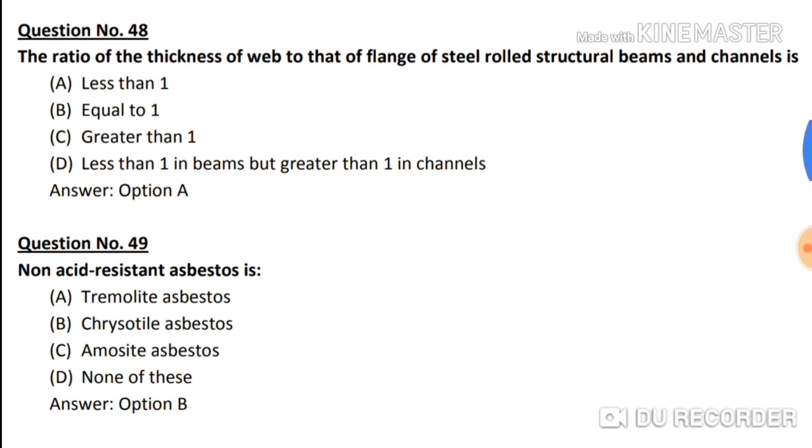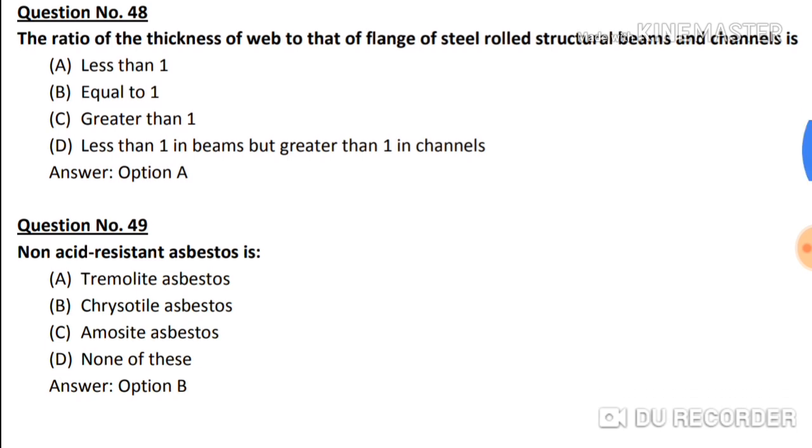Question number 48. The ratio of the thickness of web to that of flange of a steel rolled structural beam and channel is option A, less than 1, option B, equal to 1, option C, greater than 1, option D, less than 1 in beam but greater than 1 in channel. The correct answer is option A, less than 1.